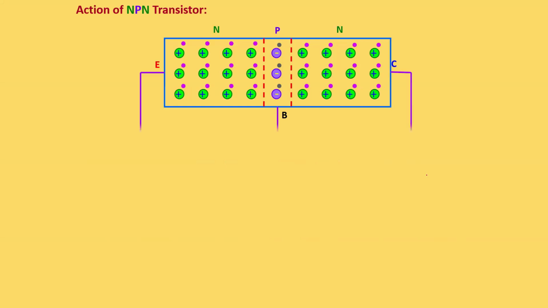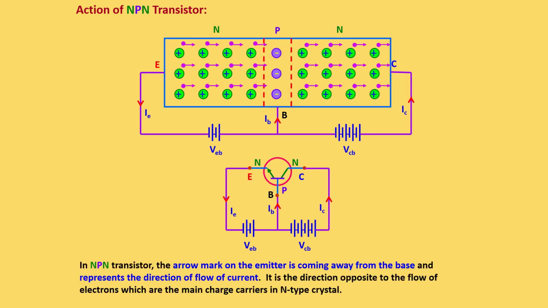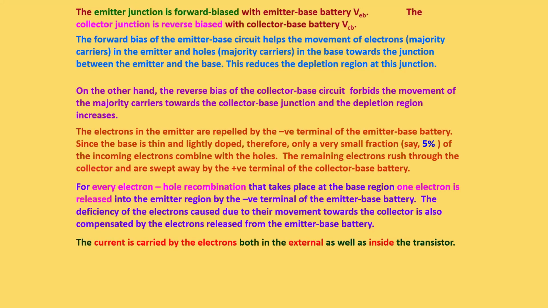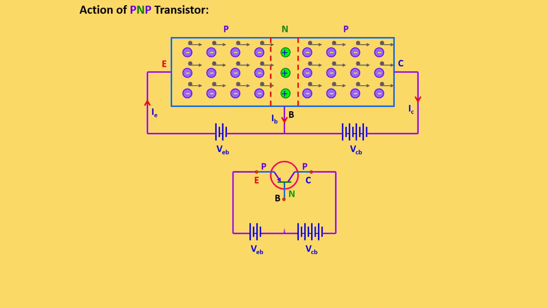Now, this is the working of the NPN transistor. When we connect the battery, one side will have a forward bias condition, and the next side will have a reverse bias condition. The theory will be available on the website, you can check it. So this is for PNP.